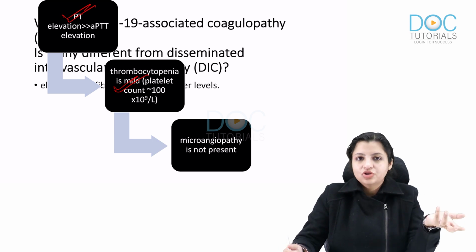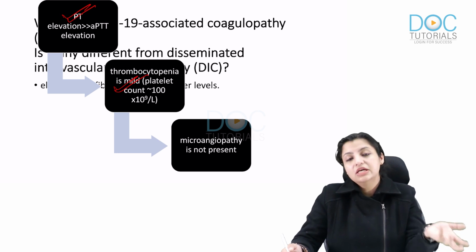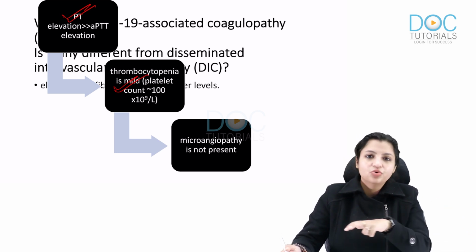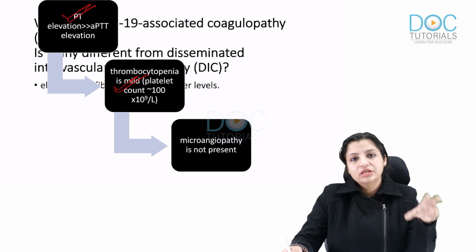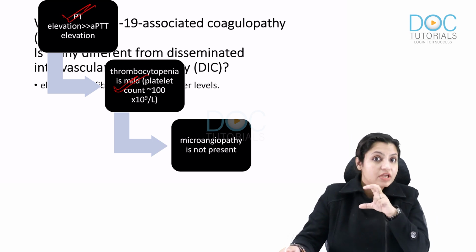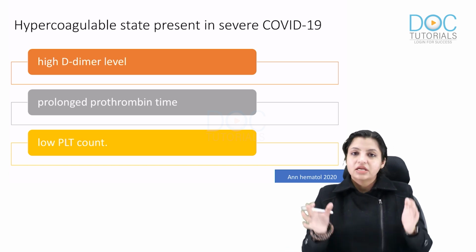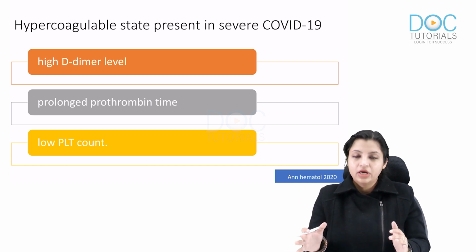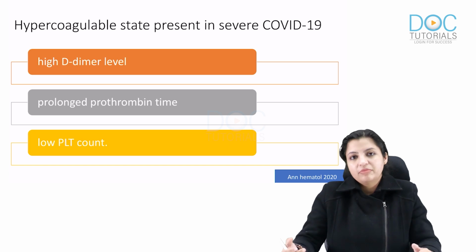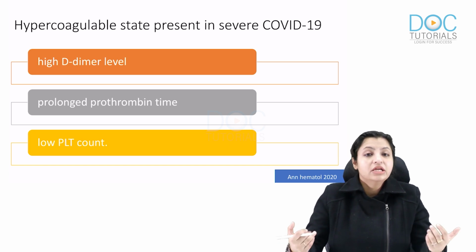Also, no microangiopathy is present. You know, DIC is a very important cause of microangiopathy. So you see schistocytes in DIC, but you don't see that in COVID-induced coagulopathy, which should be very, very clear to you. Now, once you are clear with that, we know that there is a hypercoagulable state present in COVID, and this is because of the parameters which are increased, which we have already discussed.